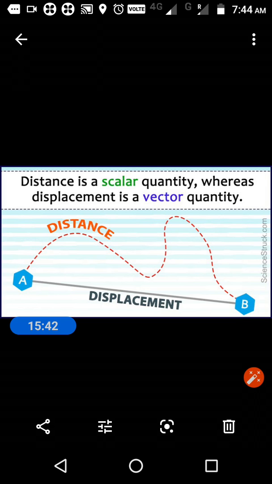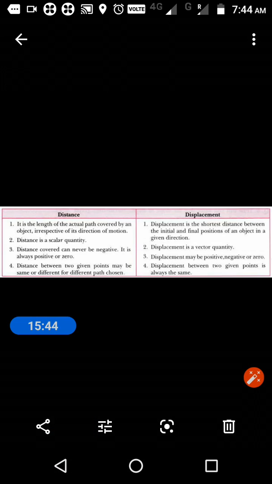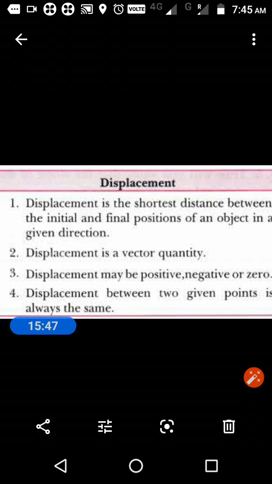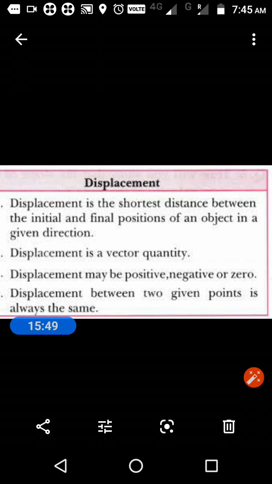So that's why displacement may be positive, negative, or 0. Got it? Displacement between two given points is always the same.